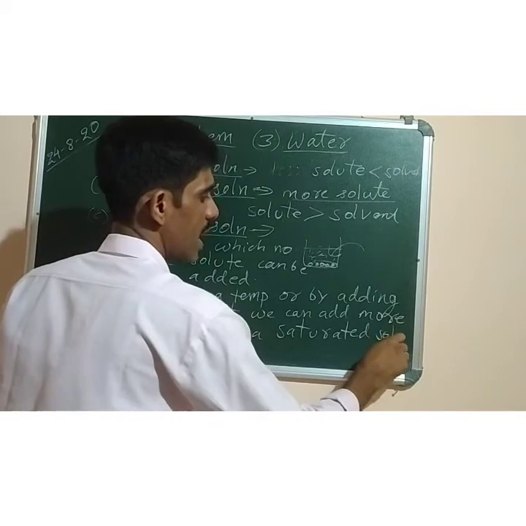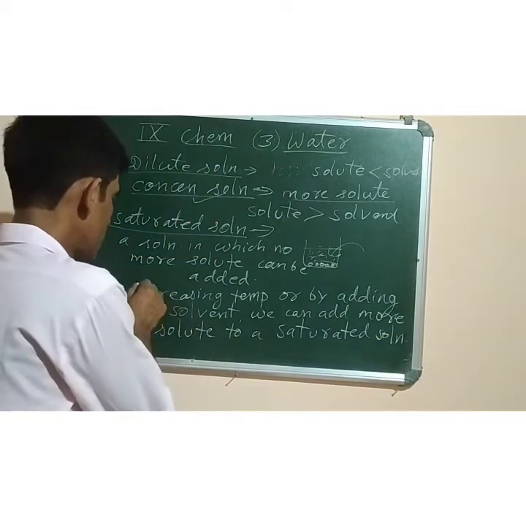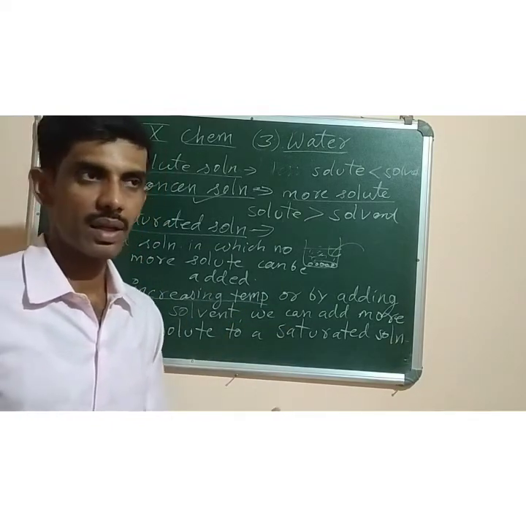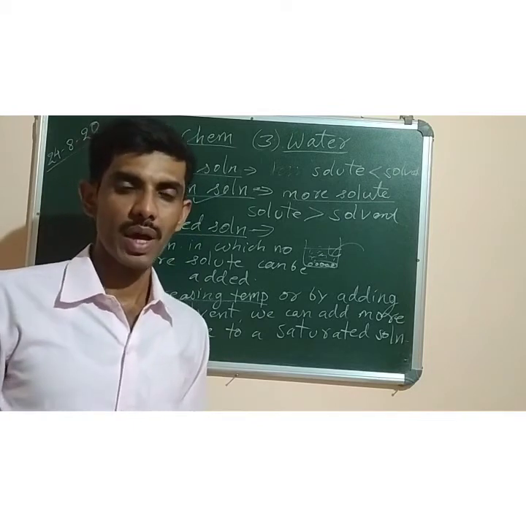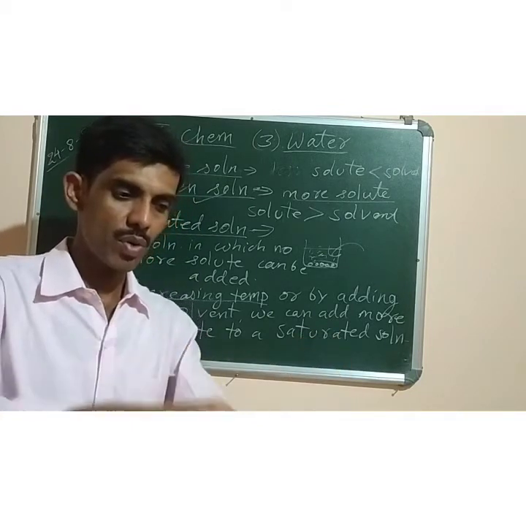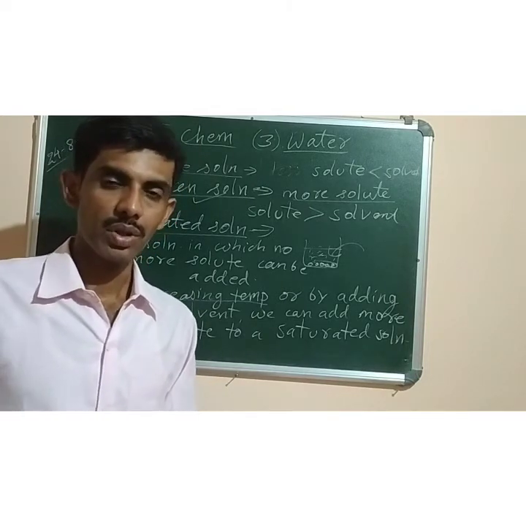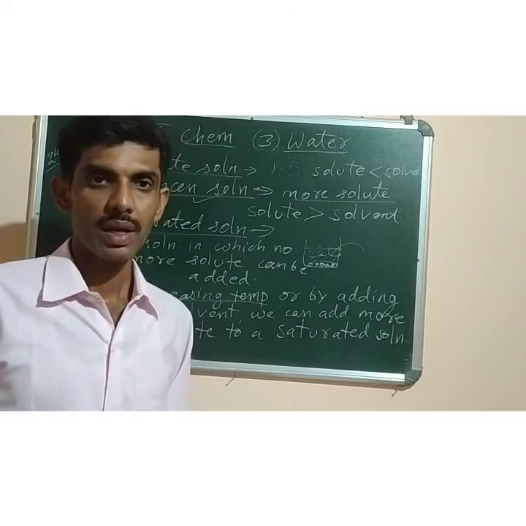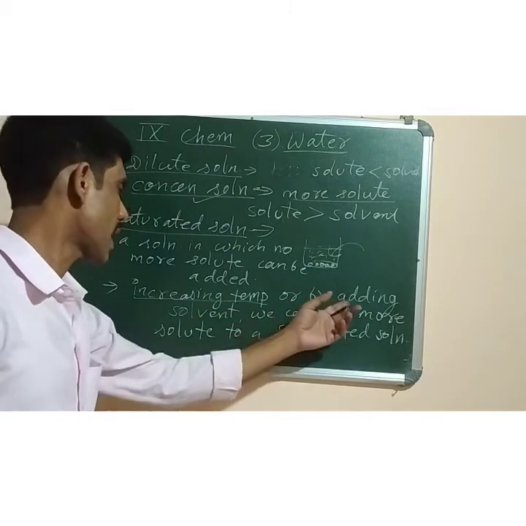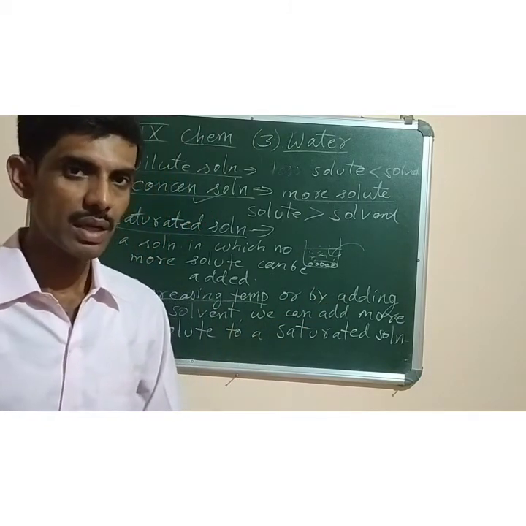So if you want to add some more solid to a saturated solution, either you need to increase the temperature, like if you heat them, as you may have seen at a sweet shop, while preparing different types of sweets, they add more sugar into the syrup and keep on heating it till the syrup is ready. So they can dissolve more and more sugar in it just by heating it. So by increasing the temperature, or if you add more and more water in it, then you can dissolve some more sugar, that is the solid.